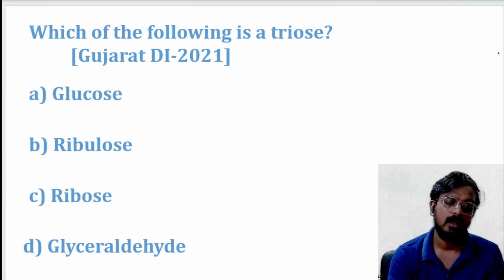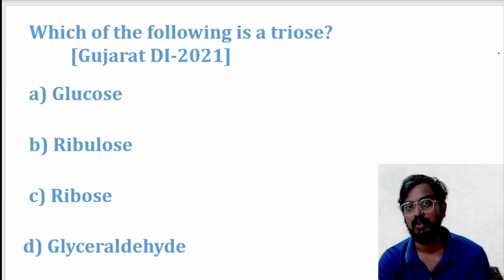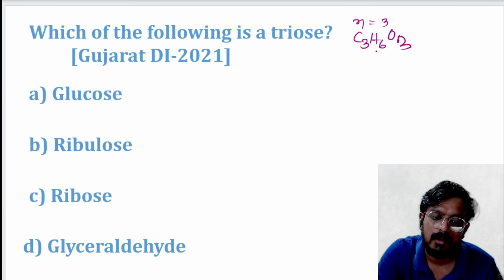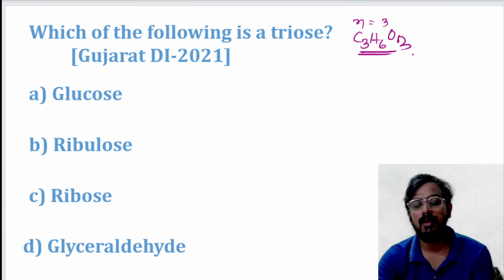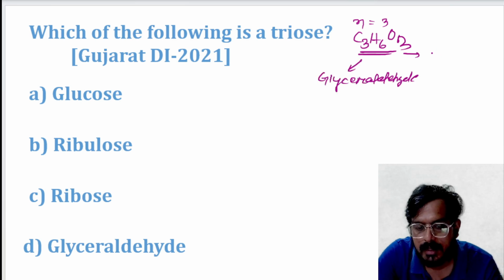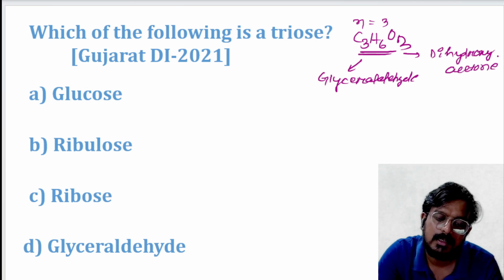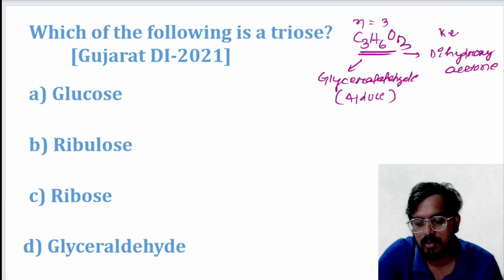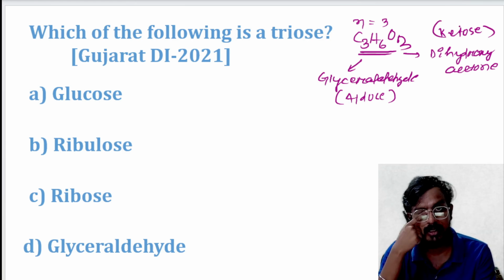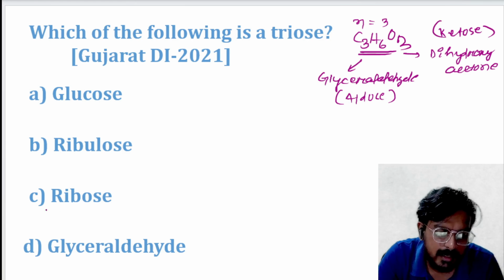Next question, which of the following is a triose? Triose means n equal to 3. So the formula will be C3H6O3. If you remember triose, you have two compounds. One is glyceraldehyde, another one is dihydroxyacetone. Glyceraldehyde is an aldose, that is, it has an aldehyde functional group. Dihydroxyacetone is a ketose having a ketone functional group. You should remember what is aldose and what is ketose. Now here the correct answer is option D.